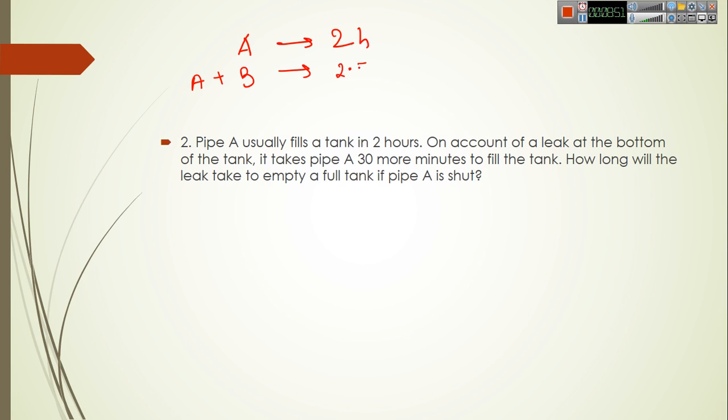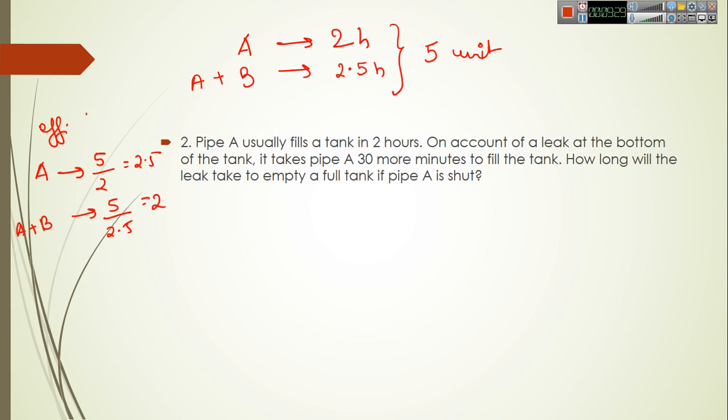So we are requiring here 2.5 hours of time for A and B combined. So their LCM will be 5. So this amount of work both A and B have to do. So efficiency of A will be 5 by 2, which is 2.5, and efficiency of B will be 5 by 2.5, which is equal to 2.